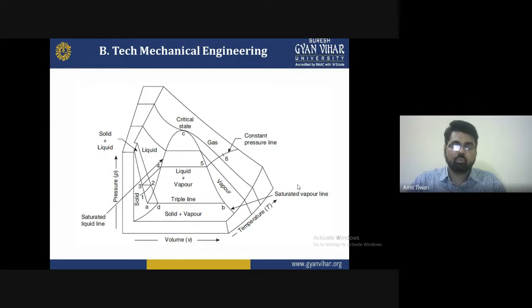First of all, we have to consider point 1, which is the solid phase. When the pressure increases, the solid phase increases and the temperature decreases, so the solid will transform. But whenever the temperature is increased, the solid plus liquid-vapor region starts, and the liquid will start to form. But at that time it is not completely vapor, it is a solid plus liquid-vapor, reaching the line D to B.